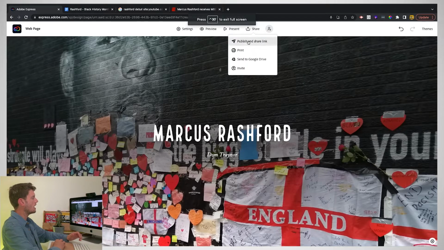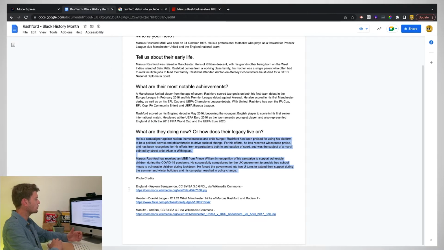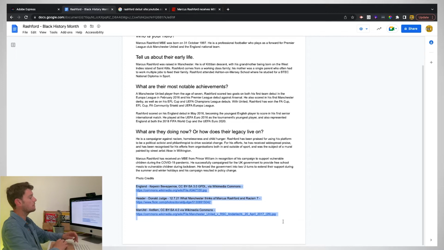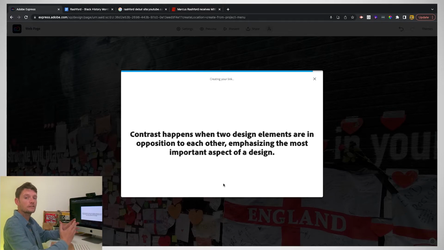I'm going to press share, publish and share link. So it's important, if you do use photos from somewhere else, you make sure that you're using the license agreement. So mine is all about attribution. You have to say where you got the images from. So I'm going to go here, scroll down to the bottom of my photo credit section, put those in there, and then create the link so that all those photographers are getting the credit that they deserve.